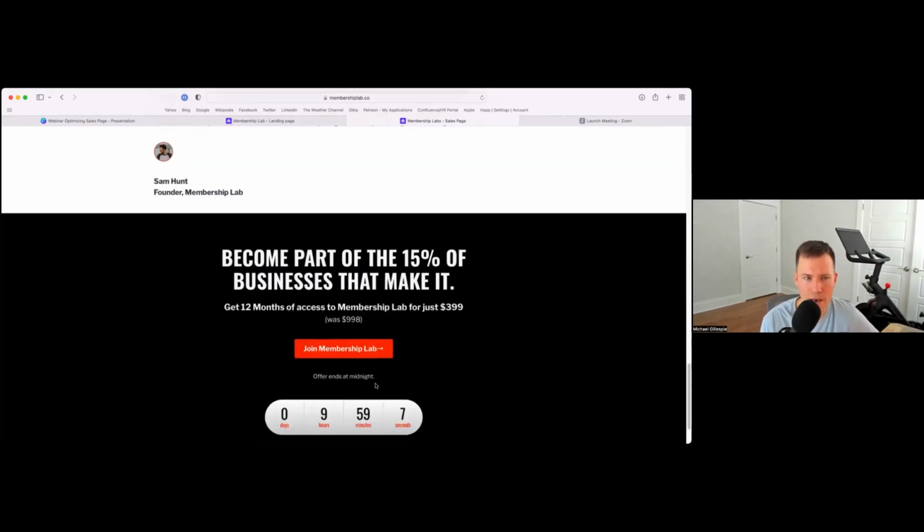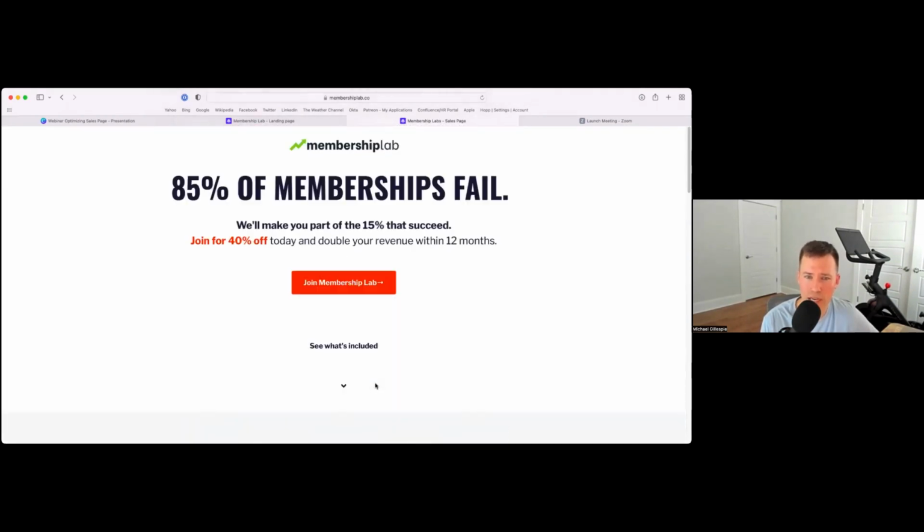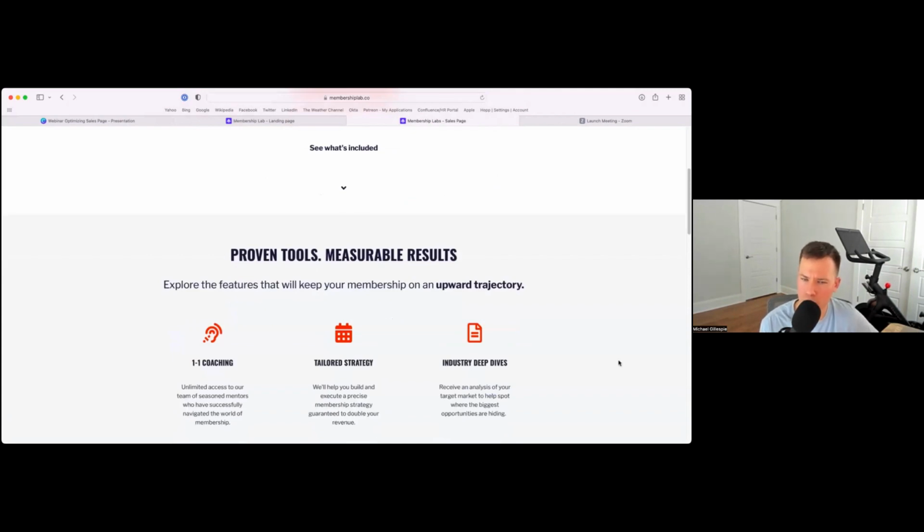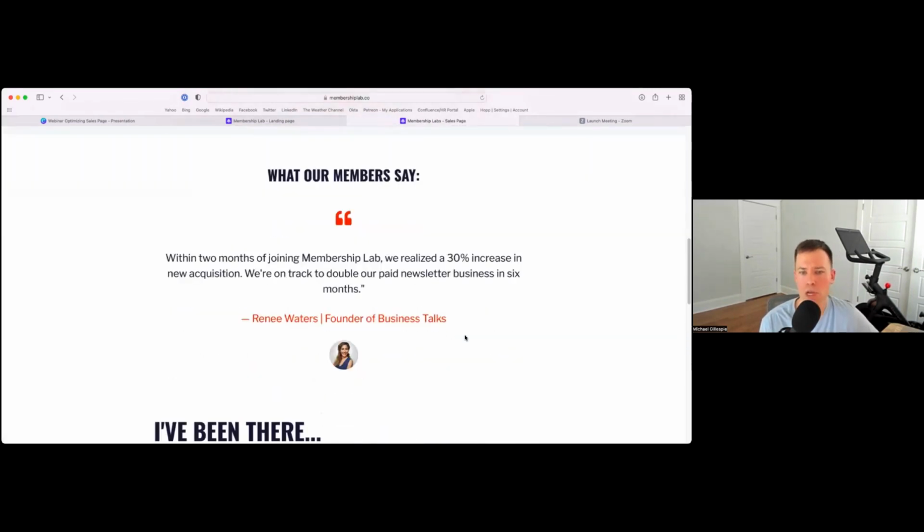So we really have just 5 core sections of what happens here. So we've got the headline. We established early on what the offer is. We know immediately there's a 40% offer on the table. We know what we're getting. We know what the core benefits of the membership are. We know what the testimonial reads from someone who's probably been down the same exact journey that we're currently on.